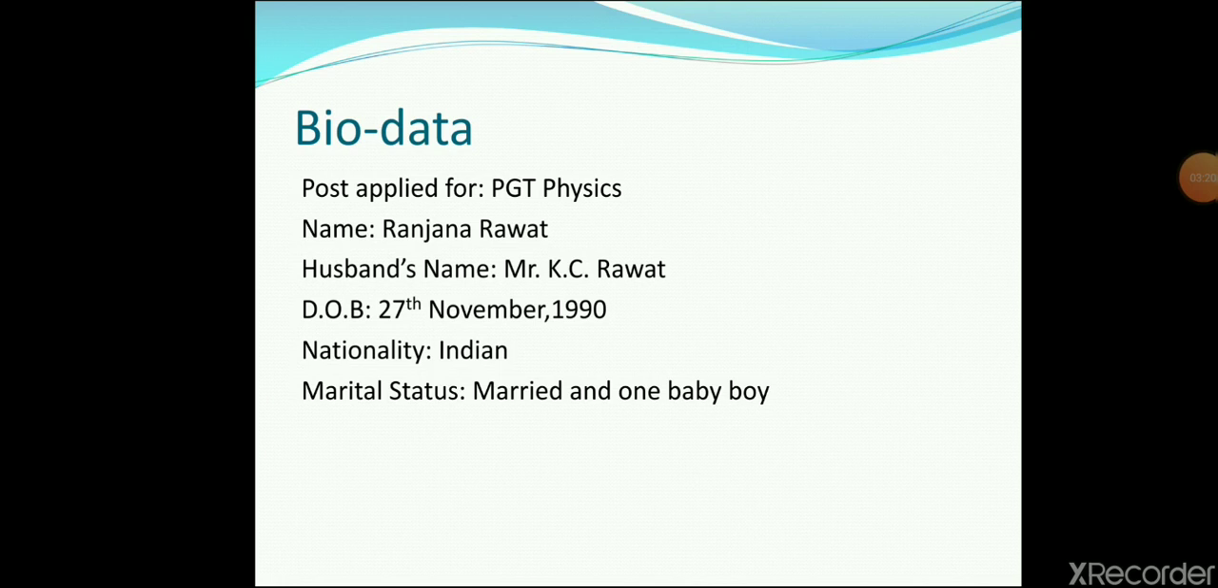Biodata, post applied for: PGT Physics. Name: Ranjana Rawat. Husband's name: Mr. K.C. Rawat. Date of birth: 27 November. See, it's 2020, so age should be 29 or 29 and a half years. Nationality: Indian. Marital status: married, with 1 baby boy. So this is also very important to mention.